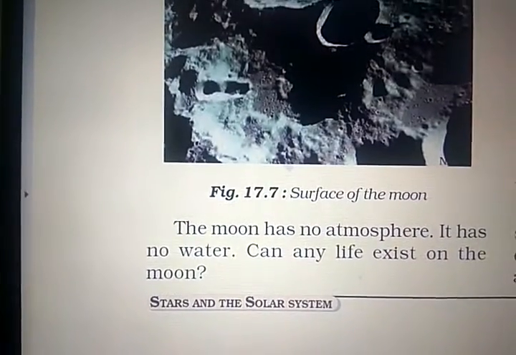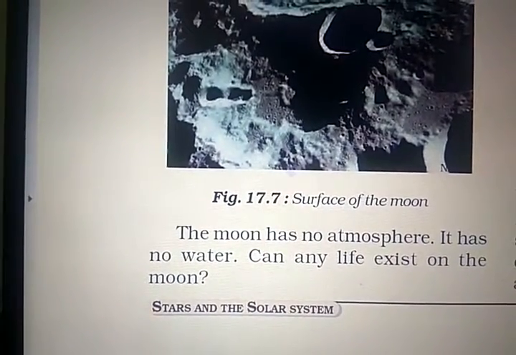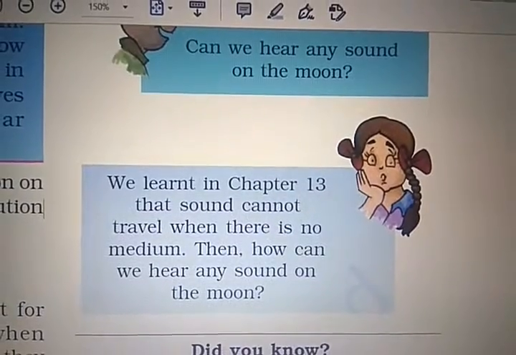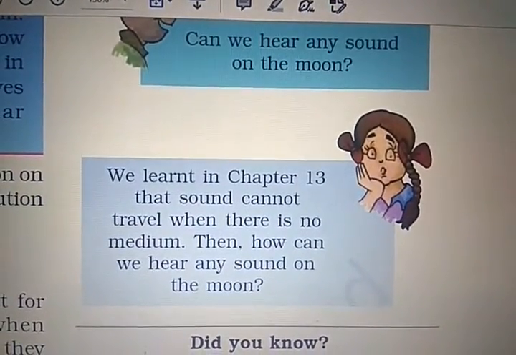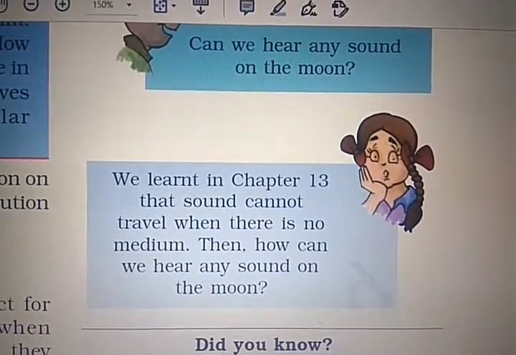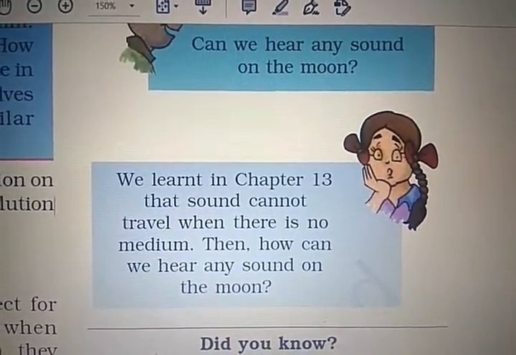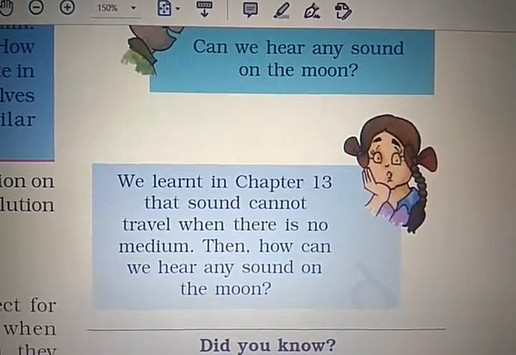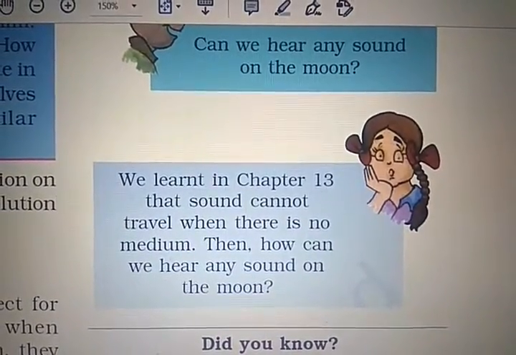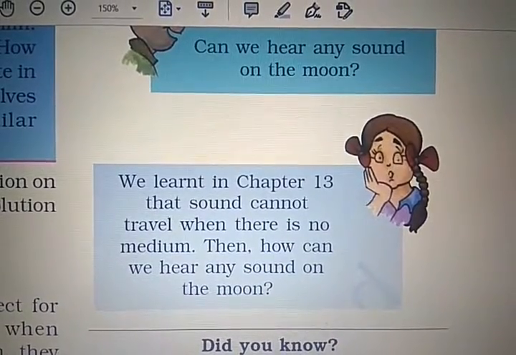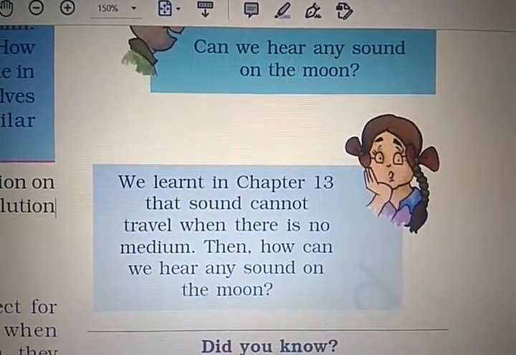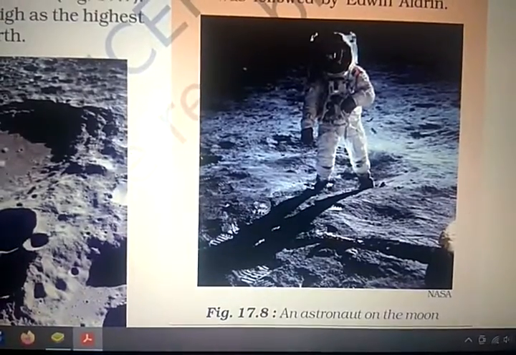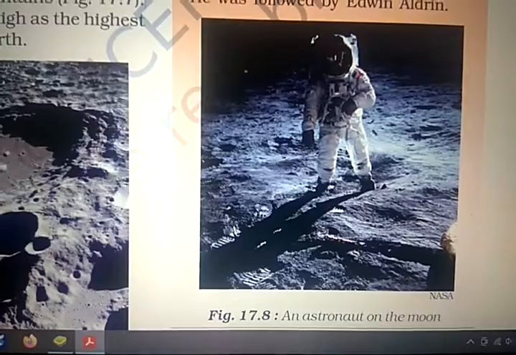We also studied that the moon has no atmosphere. It has no water. Can any life exist on the moon? Can we hear any sound on the moon? We have learned in chapter number 13 that sound cannot travel when there is no medium. So how can we hear any sound on the moon? Naturally, we cannot find any type of sound on the moon because there is no atmosphere there, right? No gravitation is there. Here you can see an astronaut on the moon.